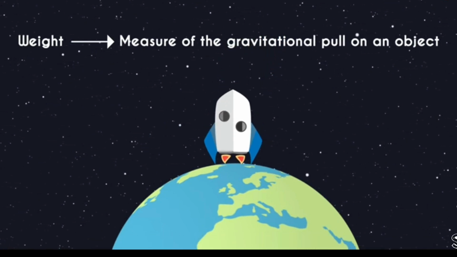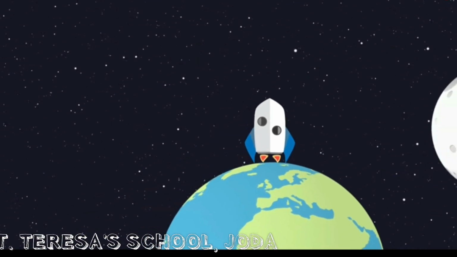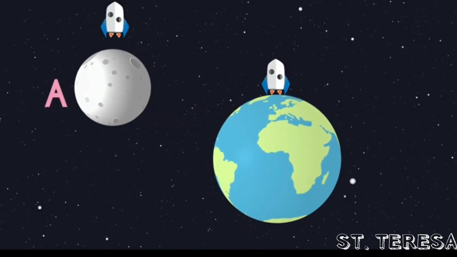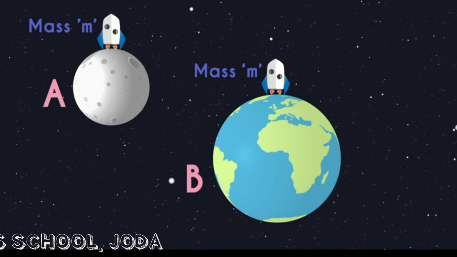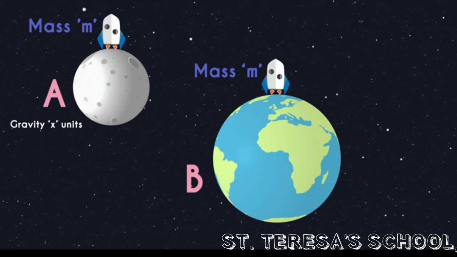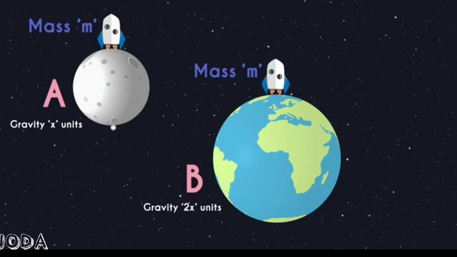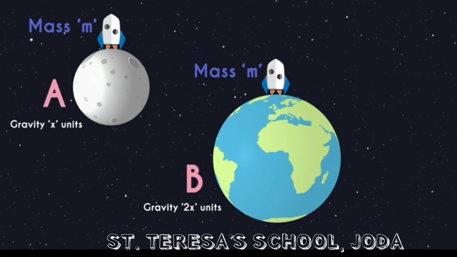Let's understand this by a simple example. Say there are two places, place A and place B. And their objects have the mass m. In place A, the pull of gravity is x units, and in place B, the pull of gravity is 2x units. Clearly, the pull of gravity is stronger at B. Now understand this well.